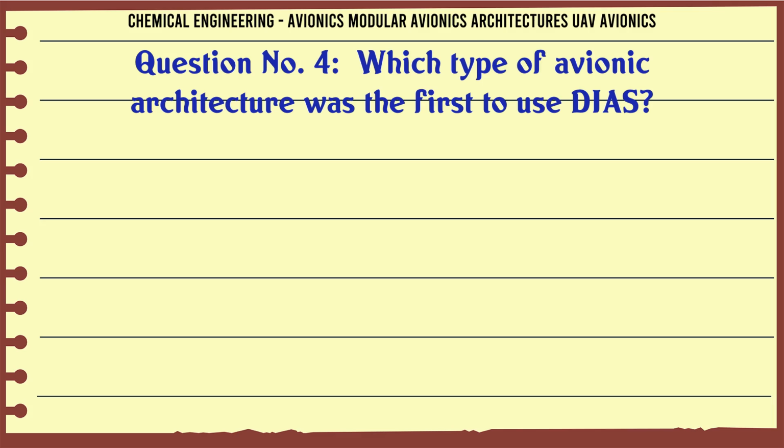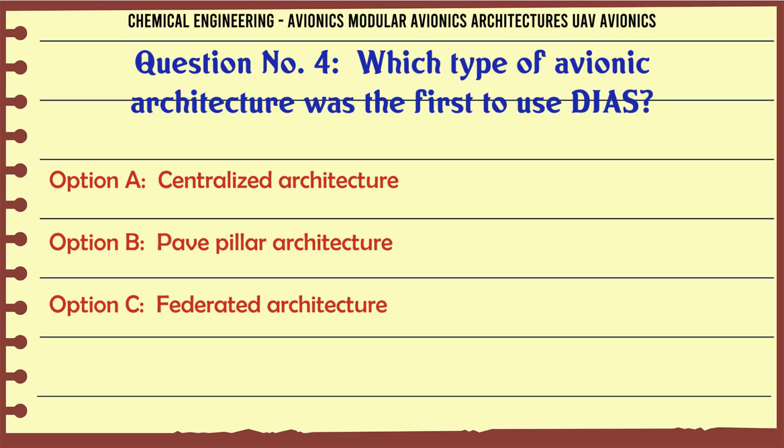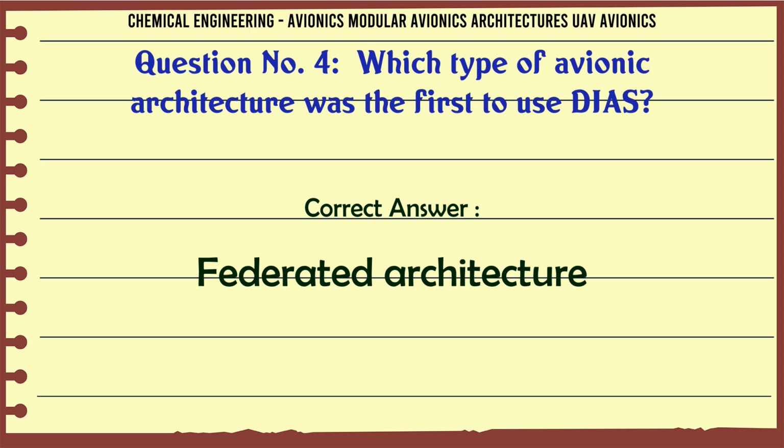Which type of avionic architecture was the first to use DSSS? A centralized architecture, B pave pillar architecture, C federated architecture, D open system architecture. The correct answer is federated architecture.